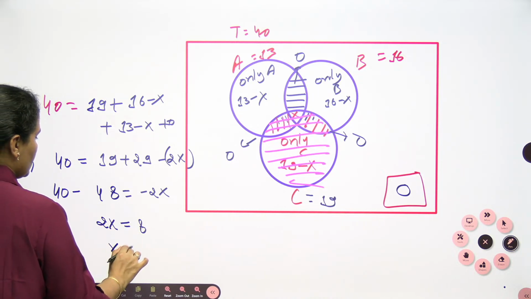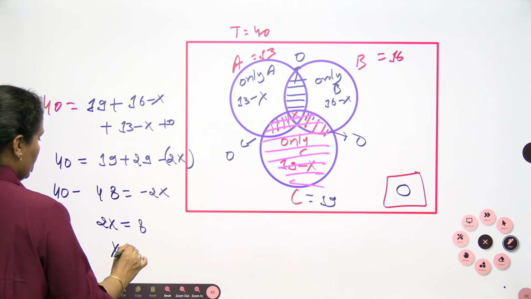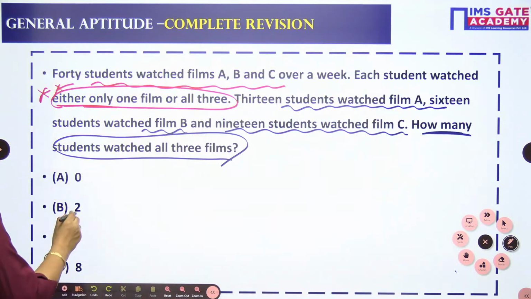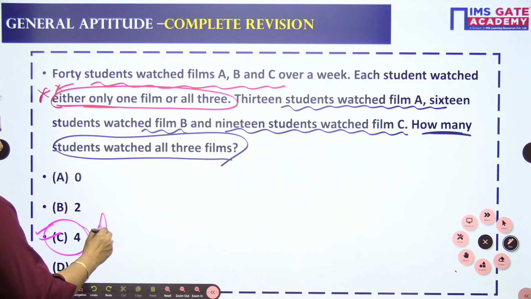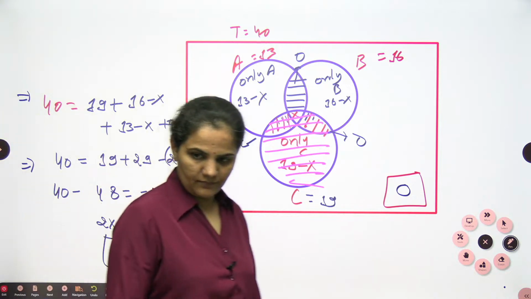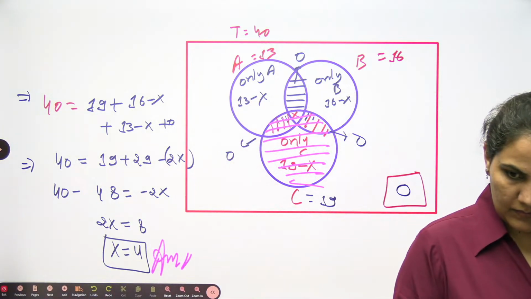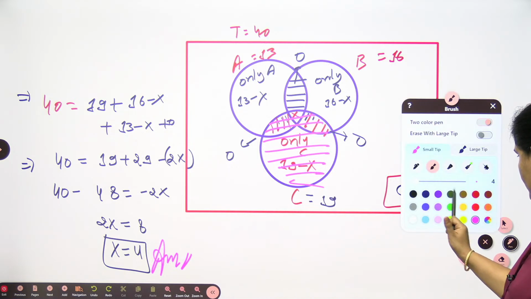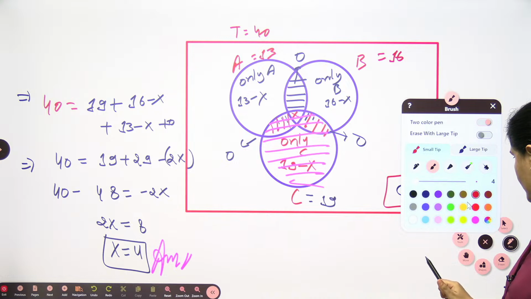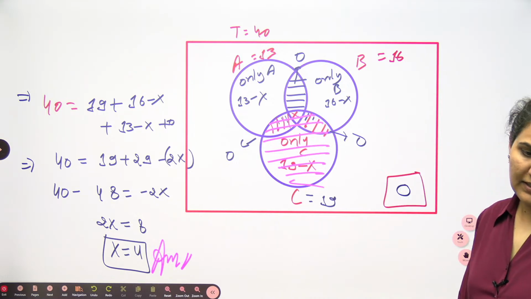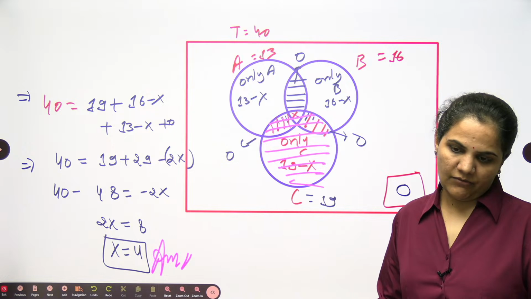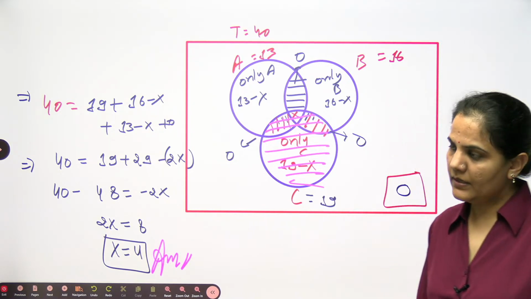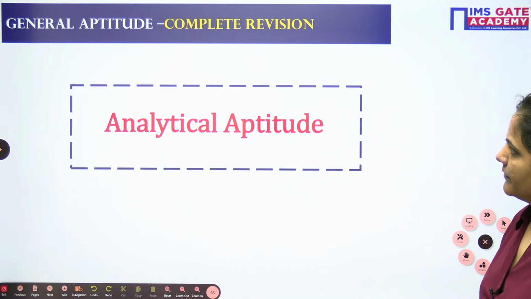The value of x will be 4, common to all. Answer is option C. Shabash. Clear, everybody? Let's go for the next one.